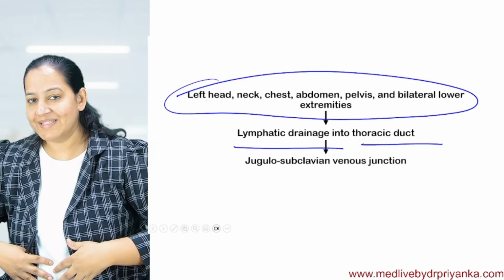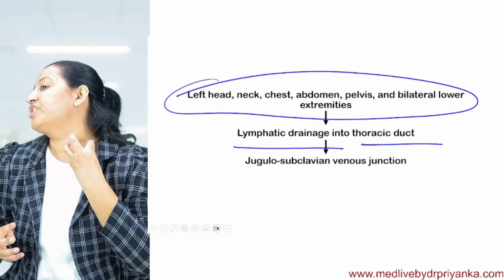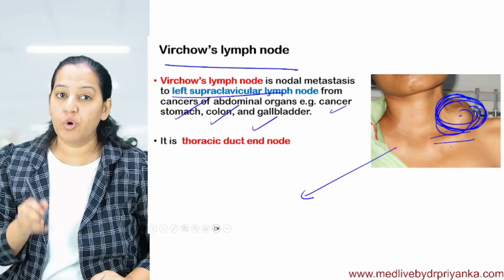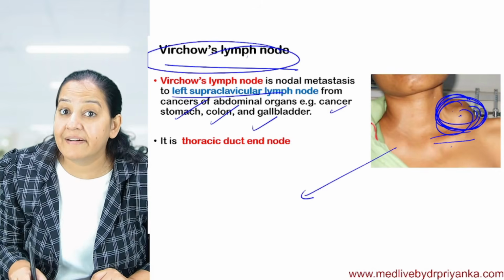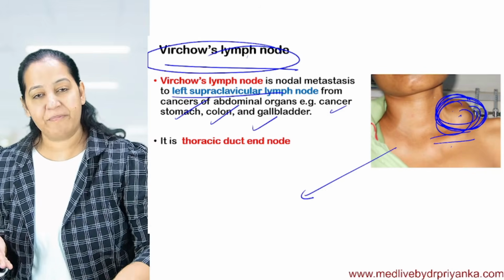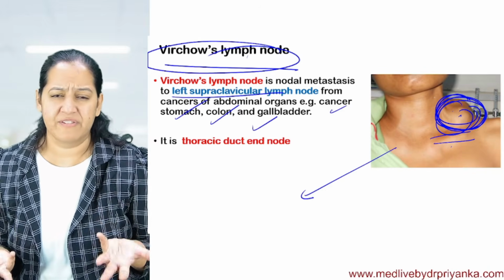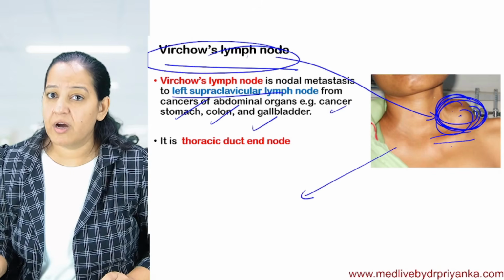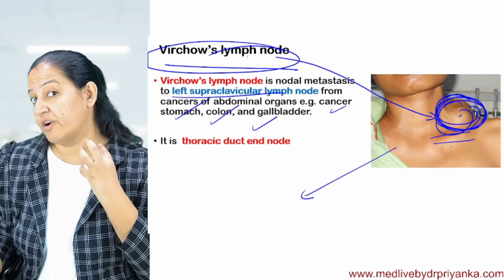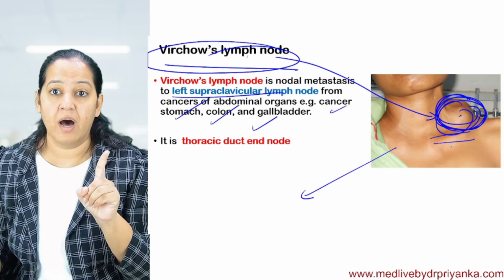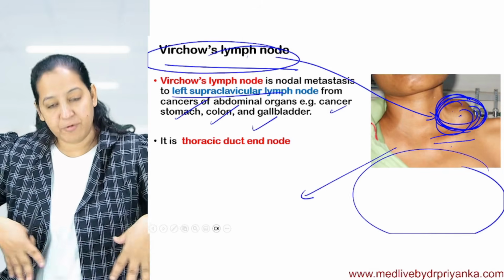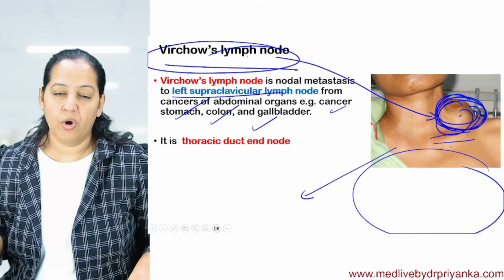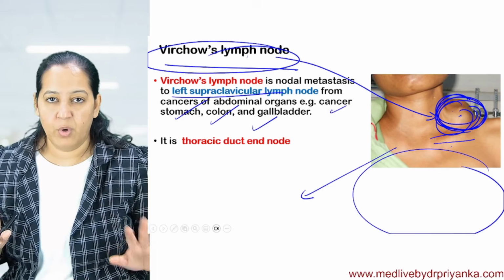So sometimes the symptoms of malignancy come later. The patient comes with a virtual lymph node. So the virtual lymph node highlights the hidden malignancy. If you are practicing in any branch, as a general physician or anything, and such a patient comes to you with left supraclavicular lymph node enlargement, it's a danger sign. Ask the patient to get all abdominal organs investigated. Do any radiology, I mean CT, MRI, PET CT, I don't know what.